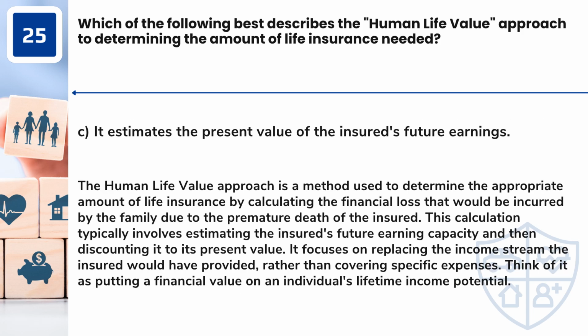Answer: C. It estimates the present value of the insured's future earnings. The human life value approach is a method used to determine the appropriate amount of life insurance by calculating the financial loss that would be incurred by the family due to the premature death of the insured. This calculation typically involves estimating the insured's future earning capacity and then discounting it to its present value. It focuses on replacing the income stream the insured would have provided, rather than covering specific expenses. Think of it as putting a financial value on an individual's lifetime income potential.